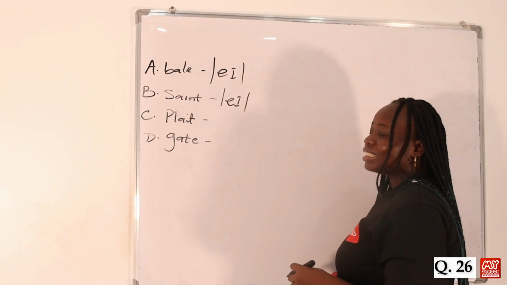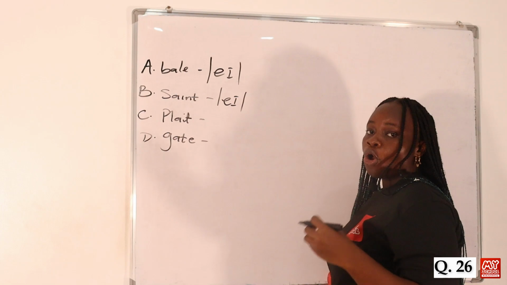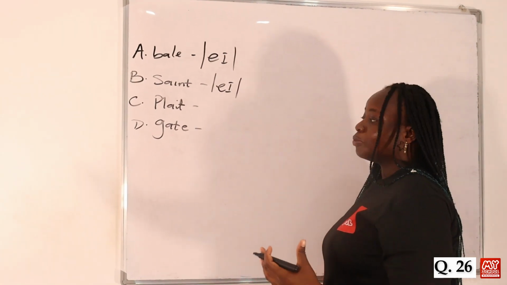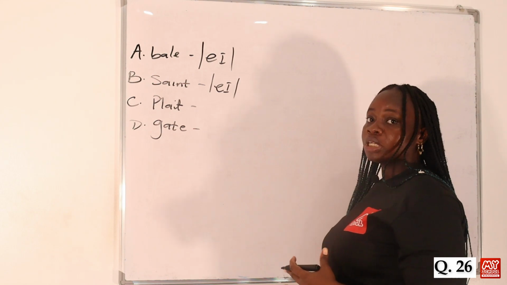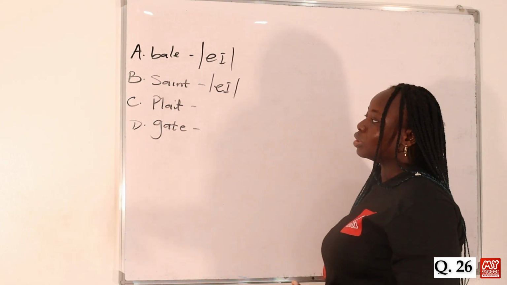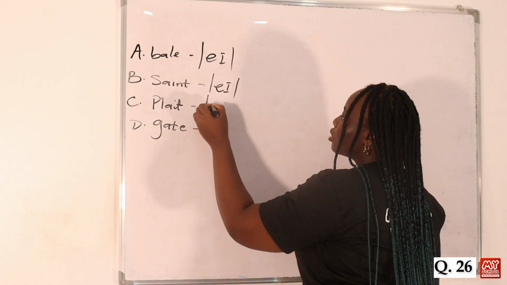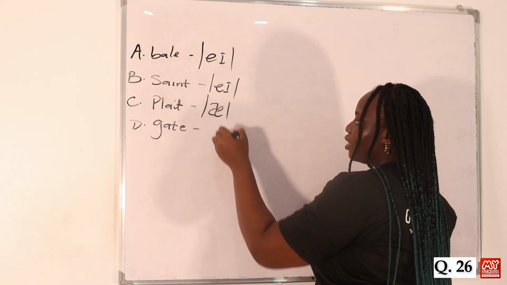And then for option C, it's pronounced plat. Although sometimes we feel like it's plate. Here in Nigeria, we pronounce it as plate. But the proper pronunciation, the proper British pronunciation is plat. So we have the short vowel sound A there.